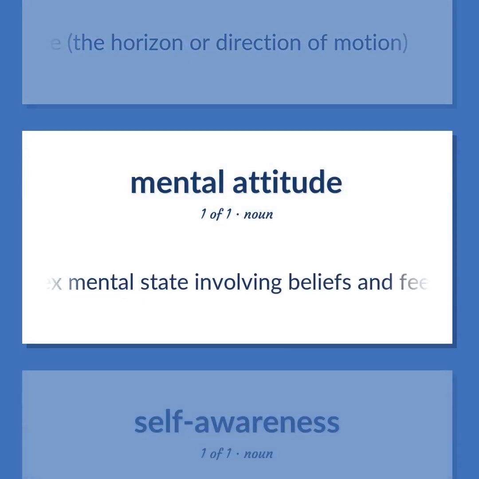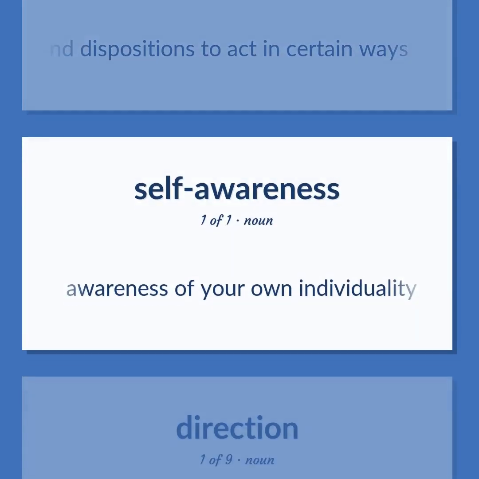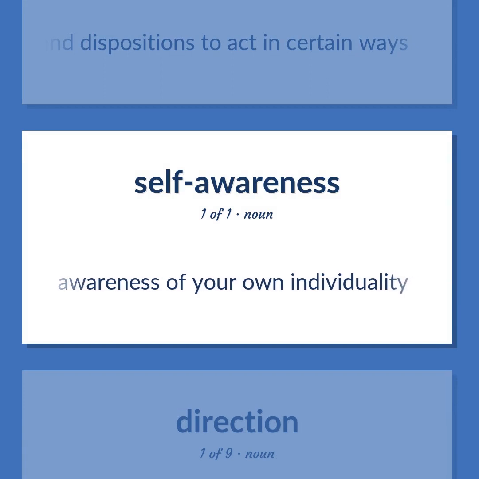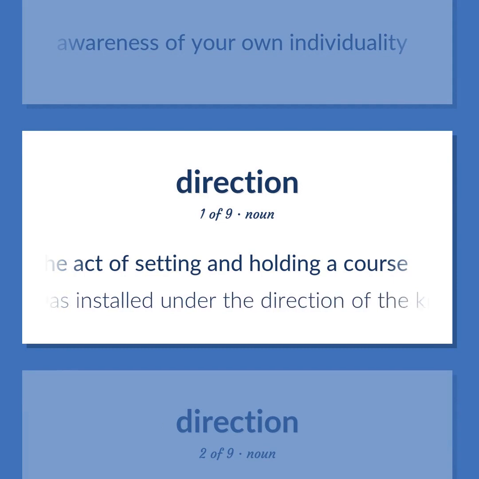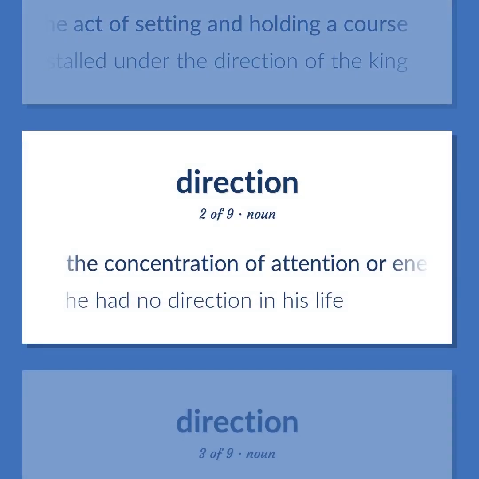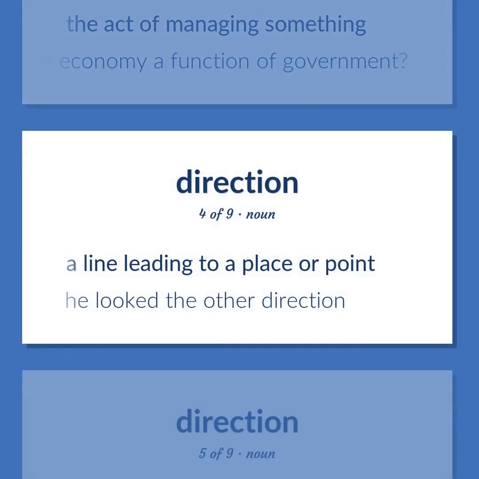A complex mental state involving beliefs and feelings and values and dispositions to act in certain ways. Awareness of your own individuality. The act of setting and holding a course. A new council was installed under the direction of the king. The concentration of attention or energy on something. He had no direction in his life. The act of managing something. Is the direction of the economy a function of government? A line leading to a place or point. He looked the other direction.